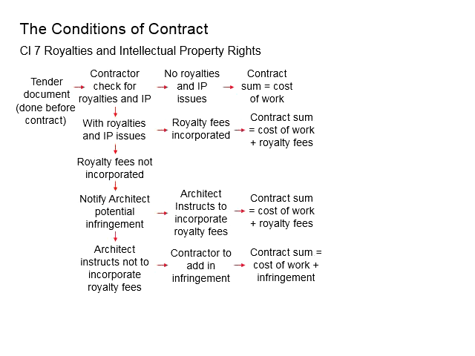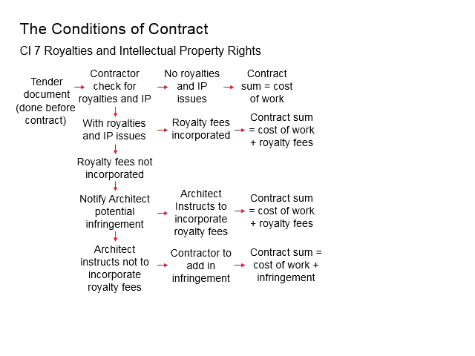This is about the responsibility of the contractor. Knowing these royalty issues, the contractor will need to inform the architect, representing the employer's side, to have those royalty fees incorporated in the contract sum.